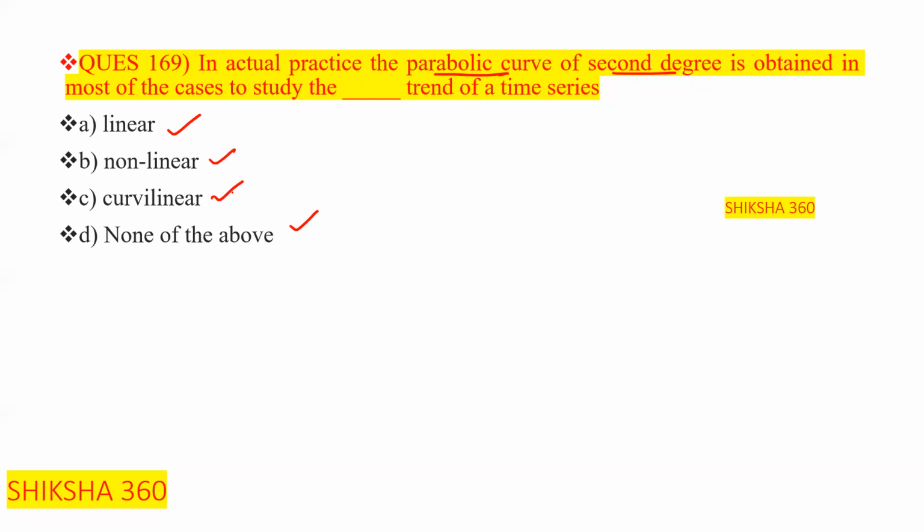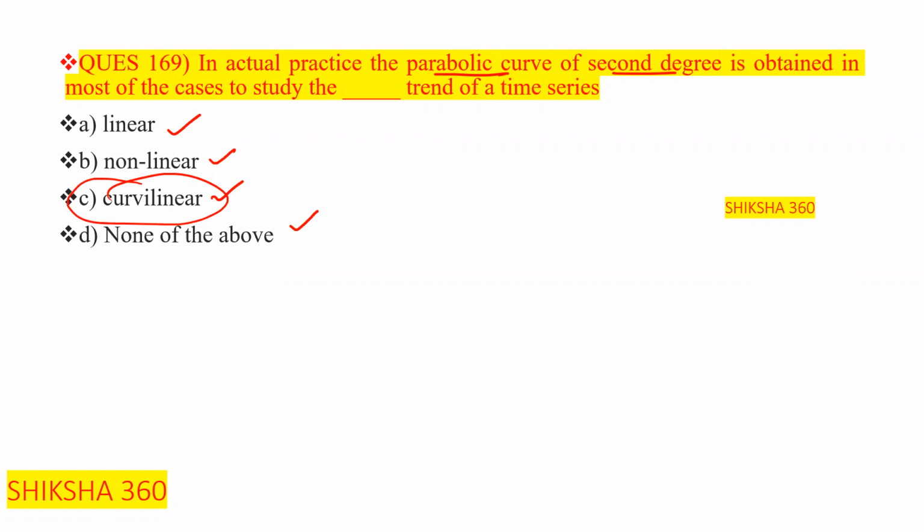So second degree is used for the curvilinear. Clear? So option C is the correct answer here, curvilinear. In actual practice, the parabolic curve is used for the curvilinear trend of the time series.